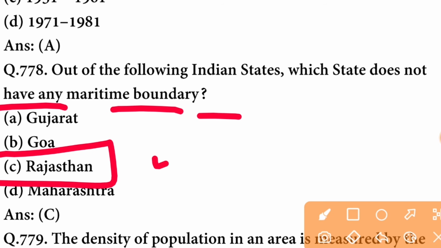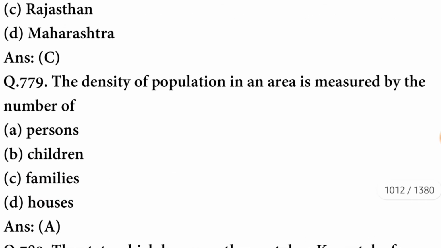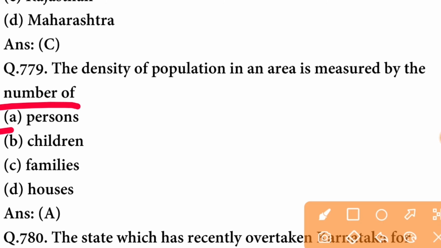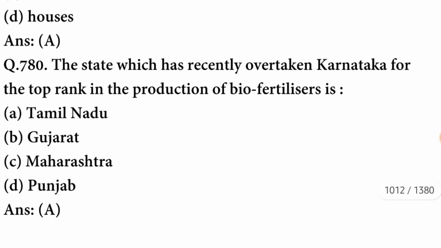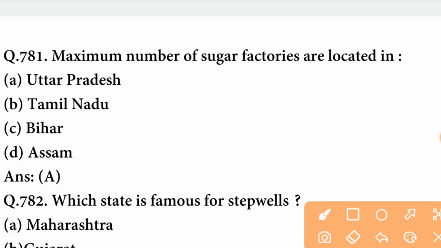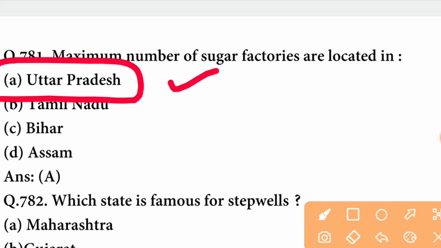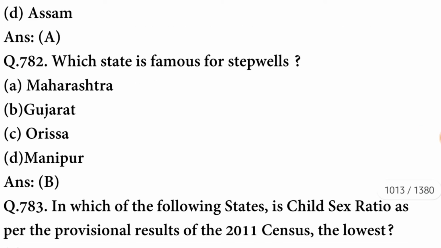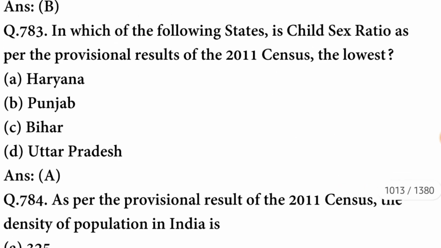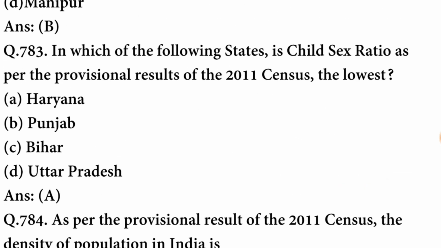The state is Rajasthan. In the history of Indian population, which duration period is referred as a great leap forward? So it was 1921 to 1931. A option is correct. Out of the following Indian states, which state does not have any maritime boundary? So the state is Rajasthan. C option is correct. The density of population in an area is measured by the number of persons.